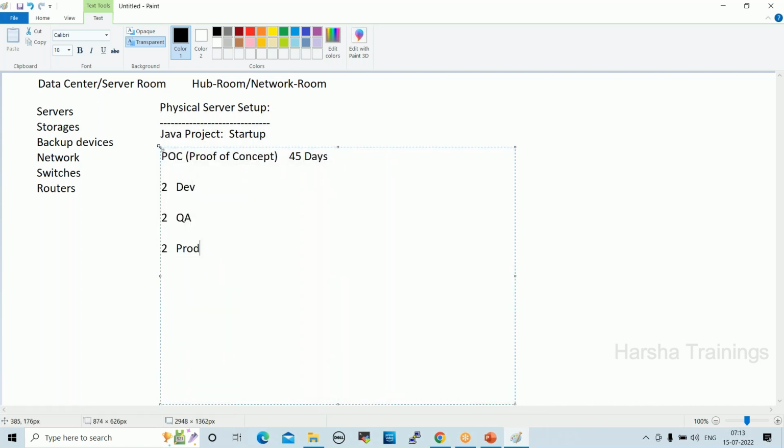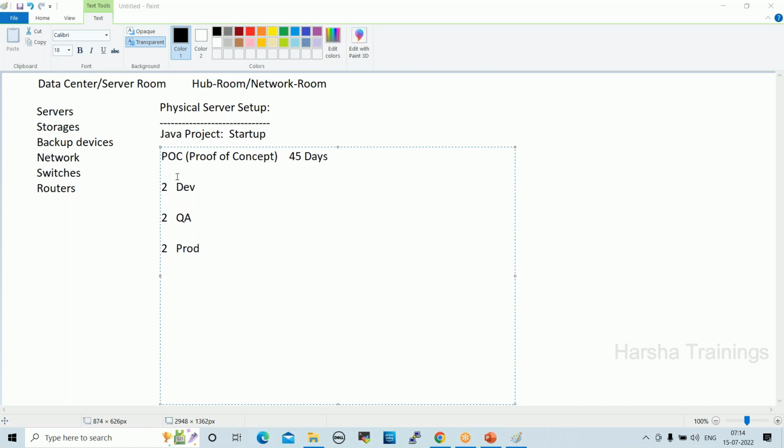When developers develop the code on development servers, quality assurance, right? Testing should happen in between development and production. Every company, every project team, maintains some standards, code standards, right? For which quality assurance servers, QA servers, are required, right?